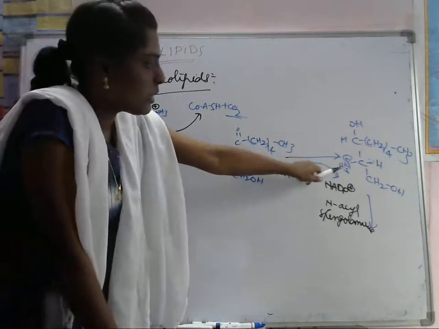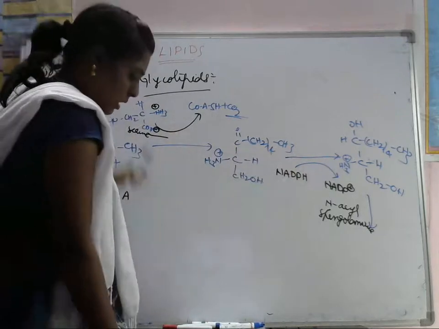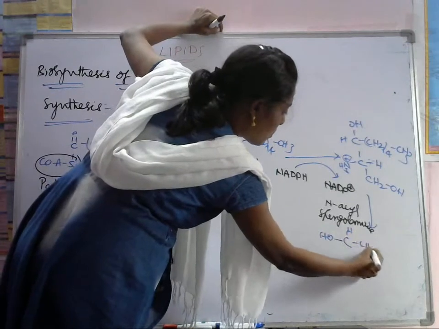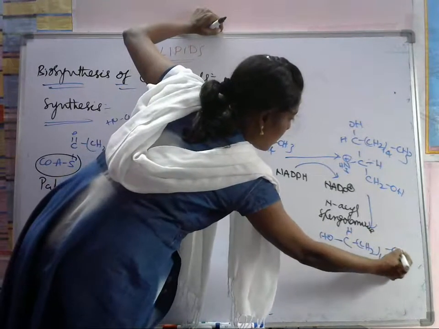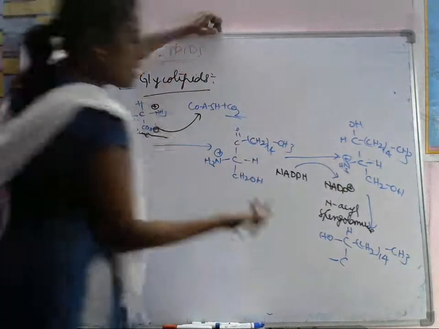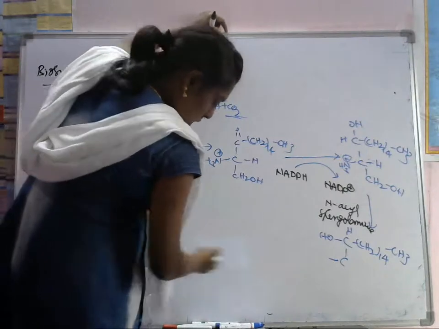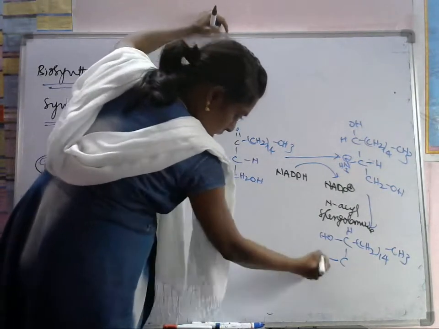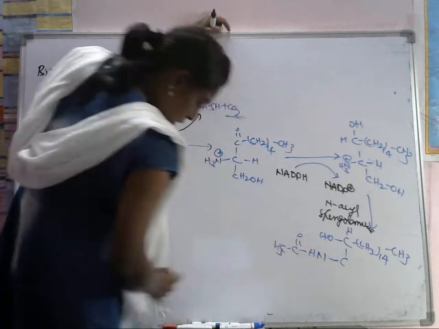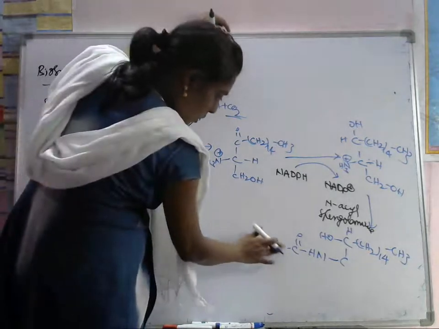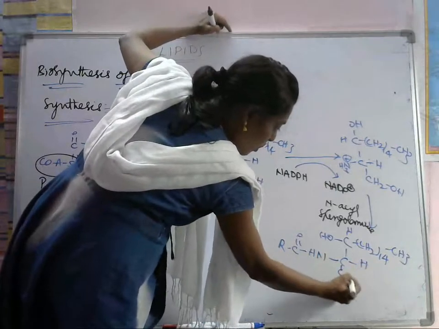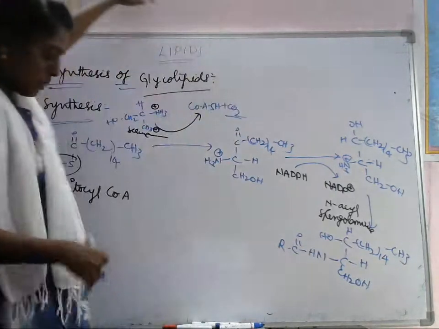We have to introduce an acyl group for this. Okay, let's see how it is. Here OH is there, H, CH2 (14), CH3, and C is there. Here we are removing two hydrogens and replacing this group with NHCOCH3, or rather we should write any R group. We have H here and CH2OH here. So we have to add this one.